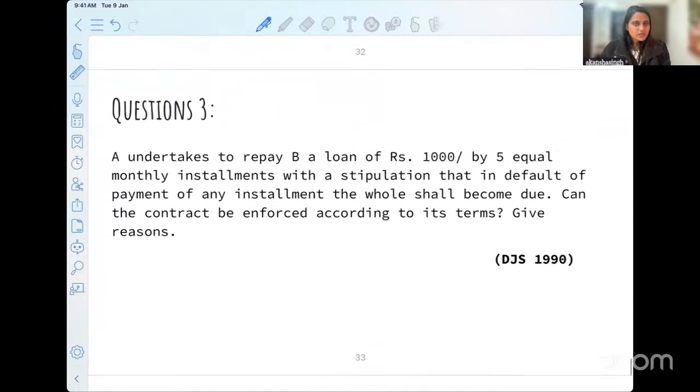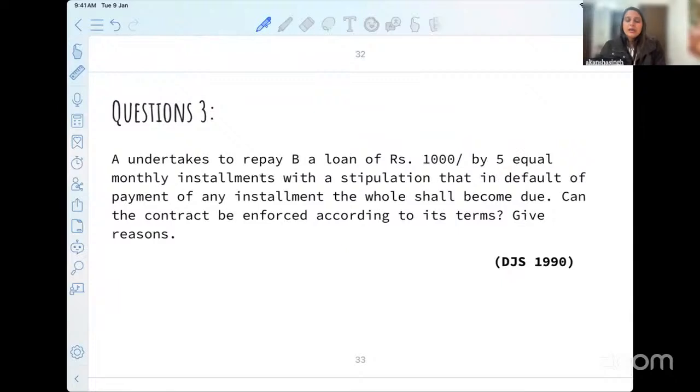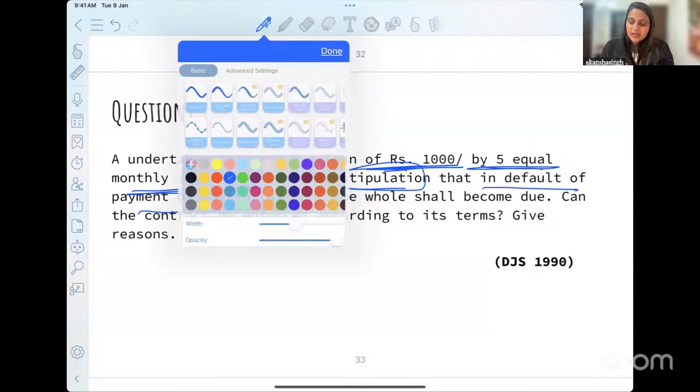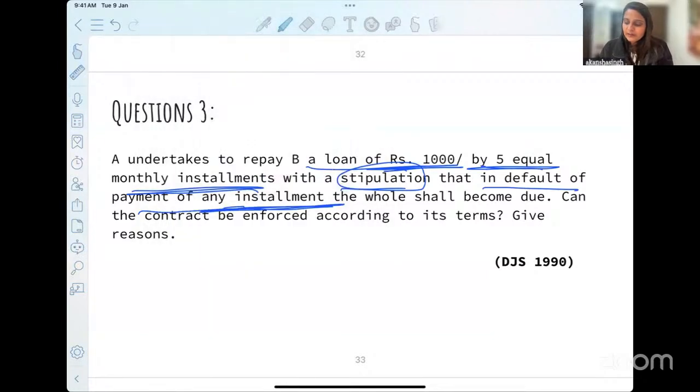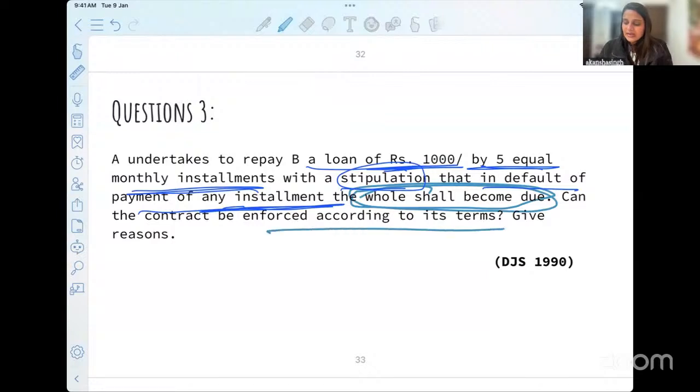The last question with which we conclude: A undertakes to repay B a loan of 1,000 rupees by 5 equal monthly installments, with a stipulation that in default of the payment of any installment, the whole shall become due. A lot of people have doubt with regards to this, whether this contract can be enforced.